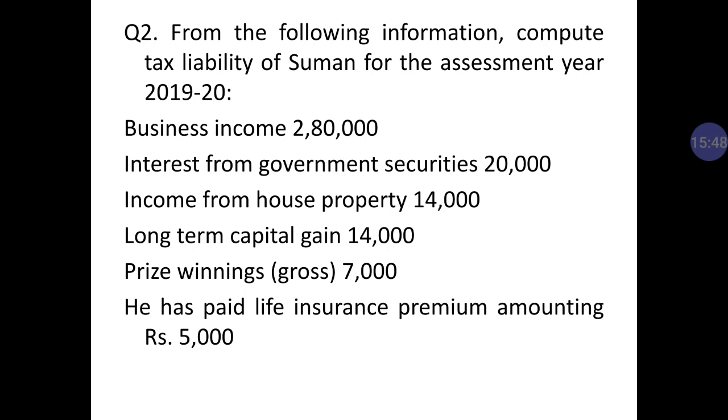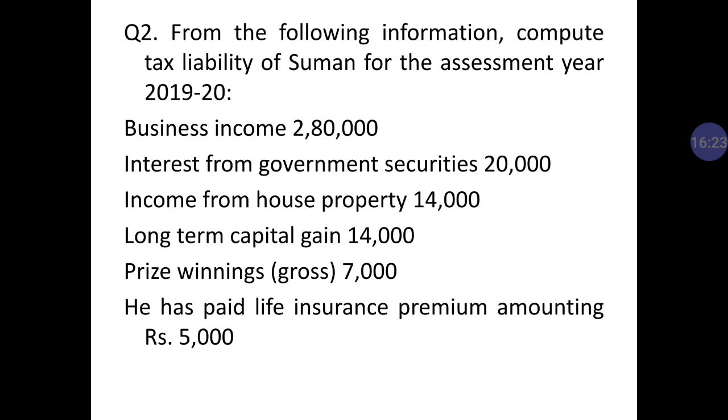From the following information, compute the tax liability of Suman for the assessment year 1920. In this question we have to calculate the tax liability of Suman for the assessment year 1920. Business income is given as 2,80,000. Interest from government security is given as 20,000. Income from house property is given as 14,000. Long term capital gain 14,000. Prize winning, it is gross not net, 7,000. And he has paid life insurance premium amounting to rupees 5,000.